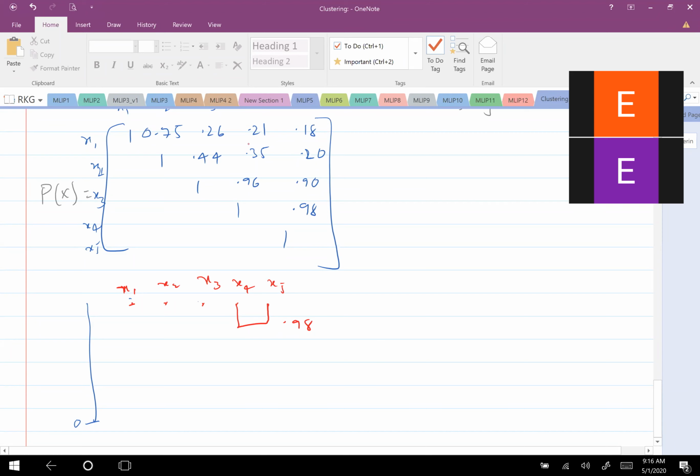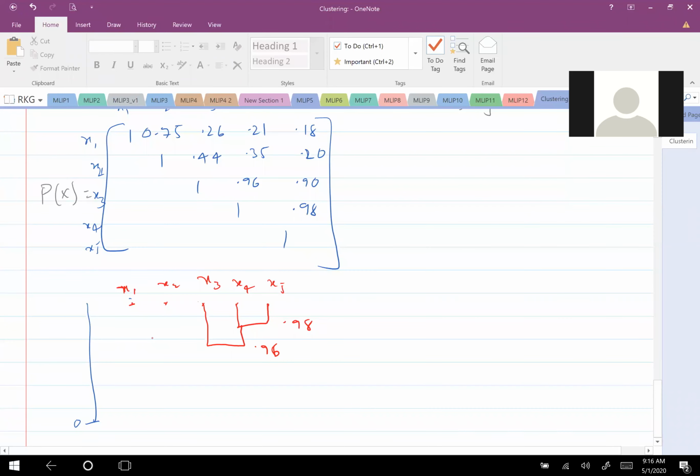Okay, so this is fine. 3 and 4 I should cluster, with what value? 0.96, correct. Then what is the next? 3 and 5? Should I cluster 3 and 5? 3 and 5 are already clustered: when we cluster 3 and 4, 4 and 5 are already clustered, so 3 and 5 is also clustered. No need to do it again. Okay, then what next?